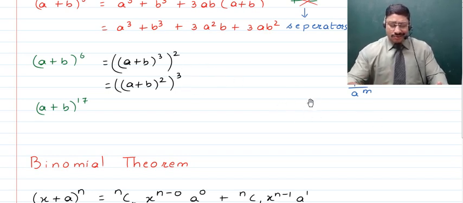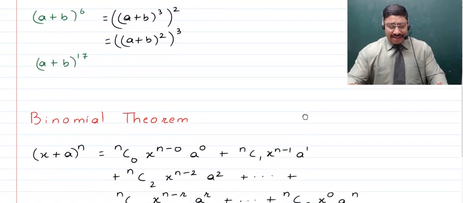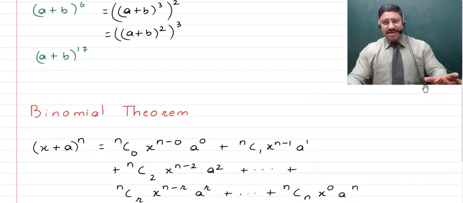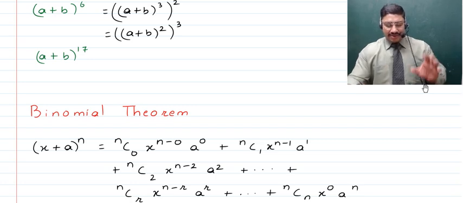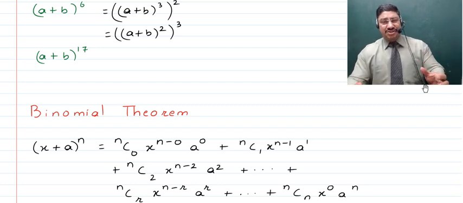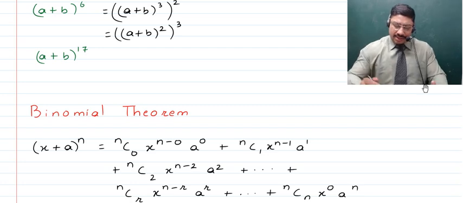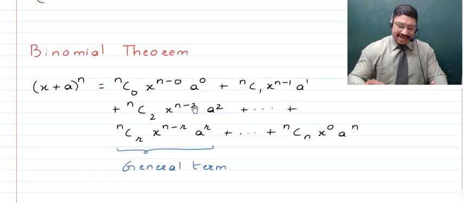So in place of you thinking of some crude technique, trick, or strategy to be able to get to it, there is a theorem which tells you that if you have a positive integer n, then this will be the expansion of a binomial. So that, children, is what we've discussed here. That is, if we talk about x plus a raised to the power n, then that becomes equal to nC0.